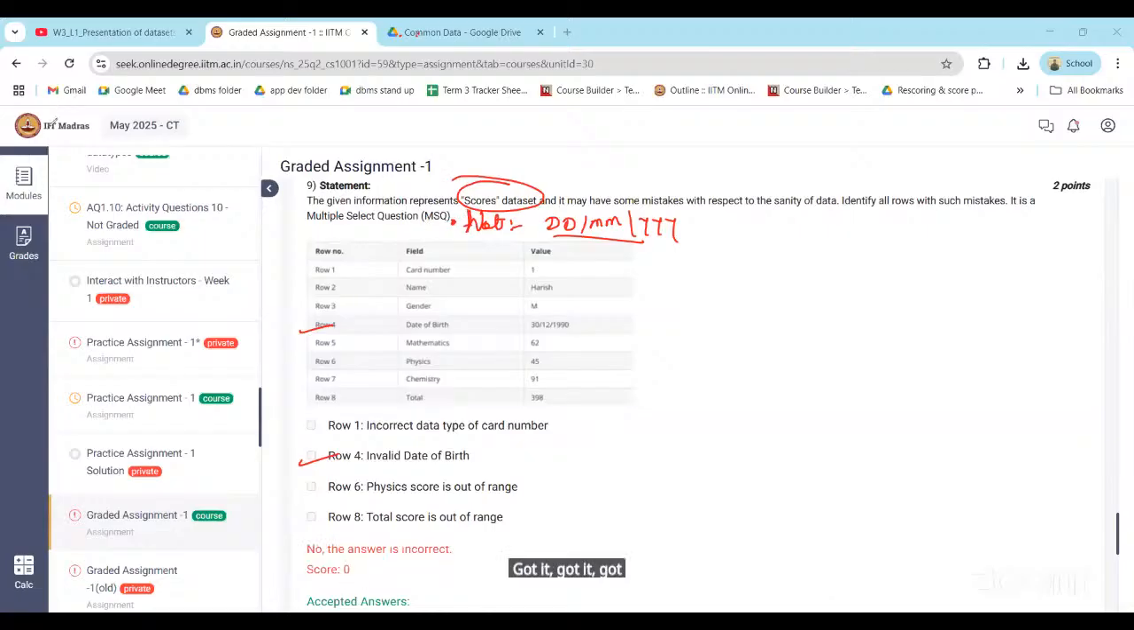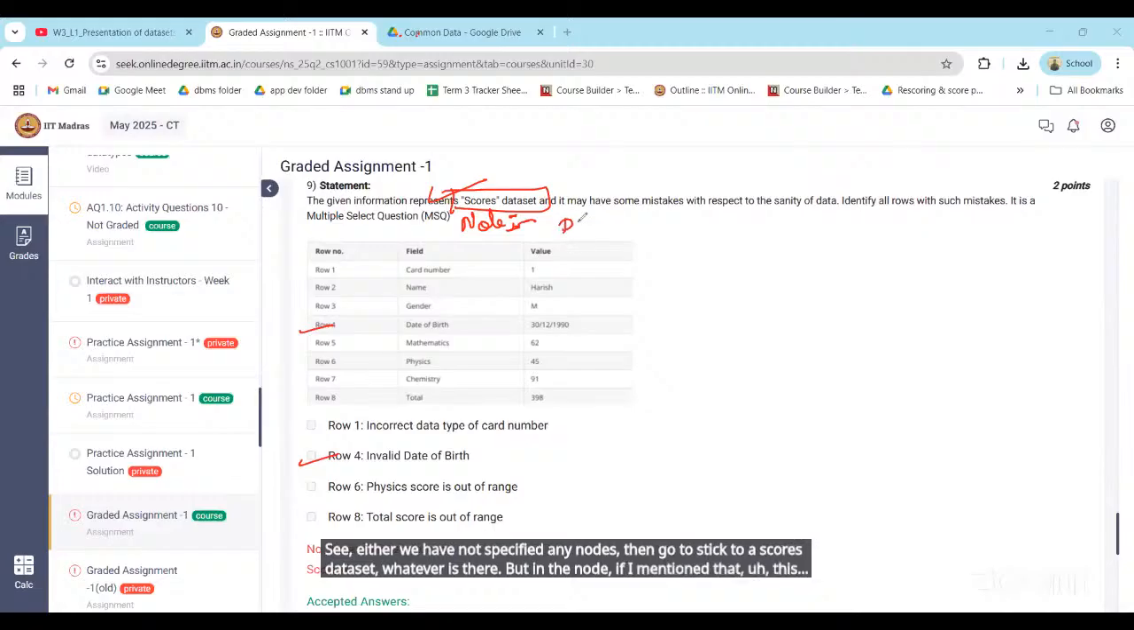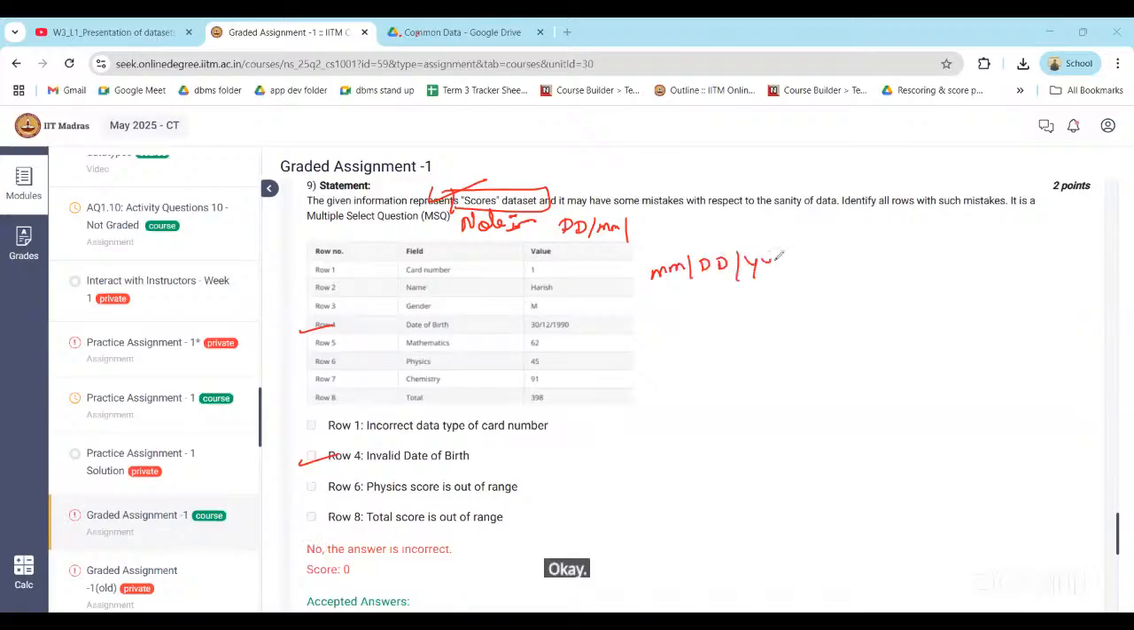Sir, I have a doubt on the same question. Will there be a format mentioned in the exams, right, sir? First, if we have not specified any note, then stick to the scores data set, whatever is there. But if in the note you have mentioned the date of birth is following DD, MM, YY format, then this is the correct one. But if we mention it is following MM, DD, YY format, then again it's an invalid data type, right? Because the month cannot be greater than 12.